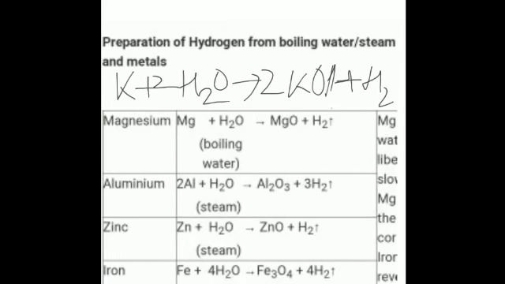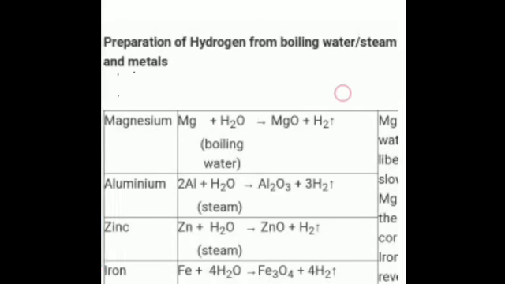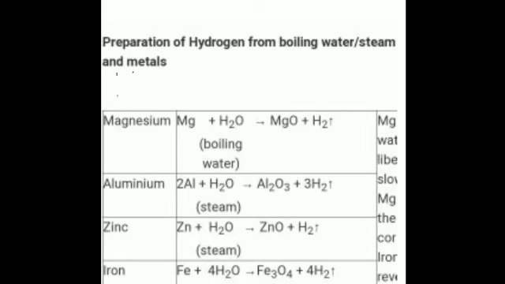Is that clear? Now we use cold water for potassium, sodium, calcium. They react readily with cold water to produce hydrogen gas. And then as you move on in the reactivity series, the temperature of water has to be increased. For example, with magnesium it has to be boiling water.